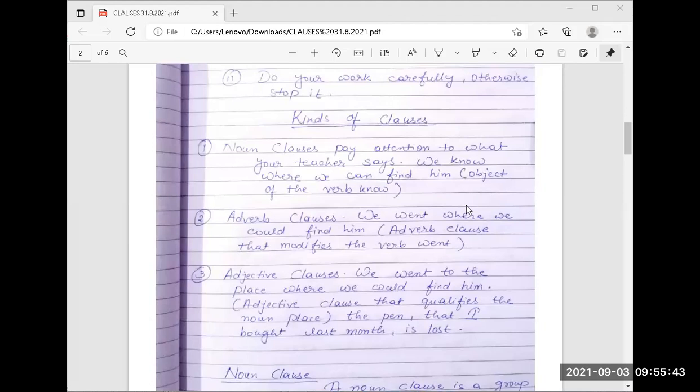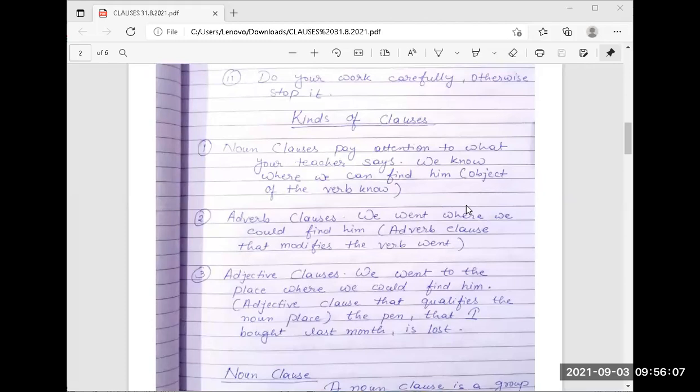Next one of the noun clause. Noun clause is a dependent clause. Always remember that a noun clause is a dependent clause. Next, how can we differentiate a noun clause? As subject, as objects, and as complements.